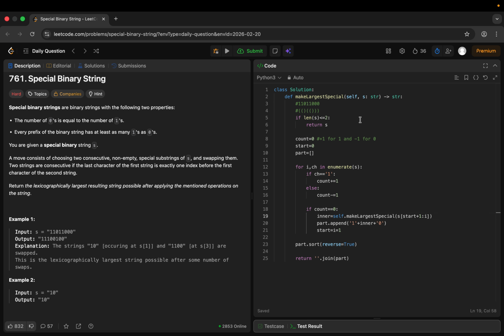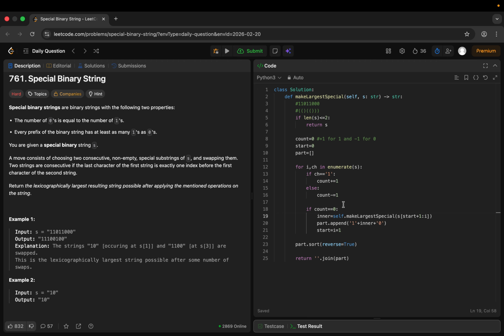We have taken into consideration that if the length of s is less than or equal to 2, return s. We have declared correctly count equal to 0, start equal to 0, and parts. Now we have defined for i, character in enumerate s. If the character is equal to 1, correct, count plus equal to 1, else count minus equal to 1.